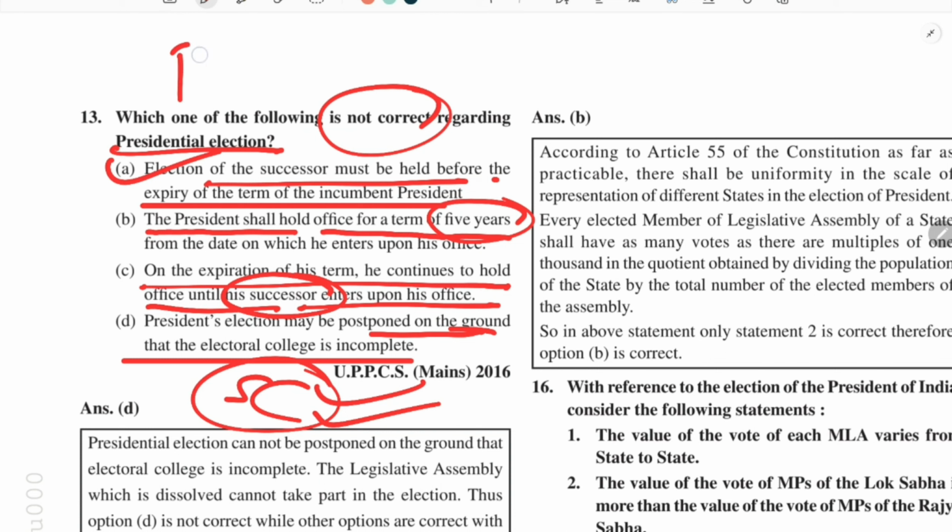The president can also resign from his office, giving the resignation letter to the vice president. So that is very tricky.